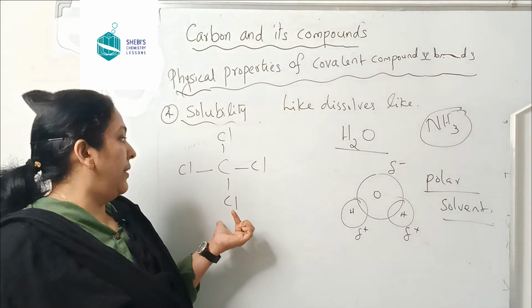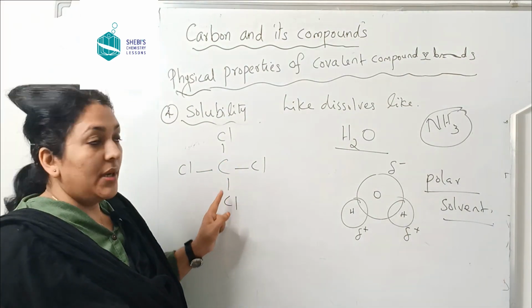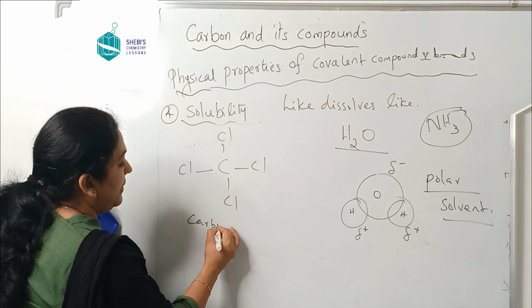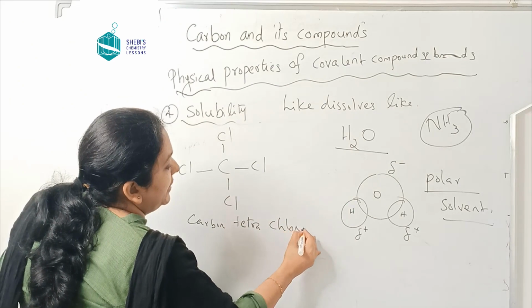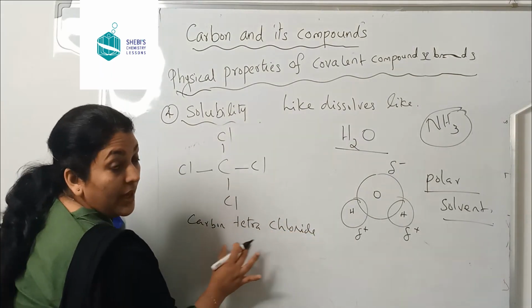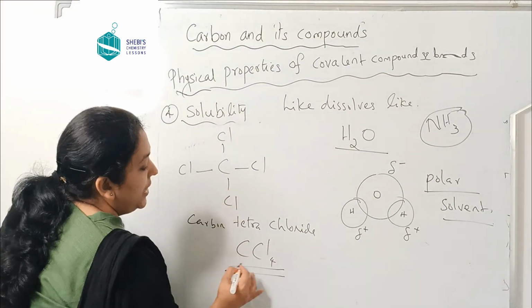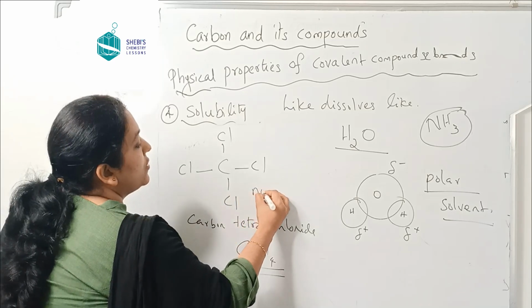Carbon tetra means 4, so carbon tetrachloride has 4 chlorines. It's a solvent. What type of solvent? Non-polar solvent.